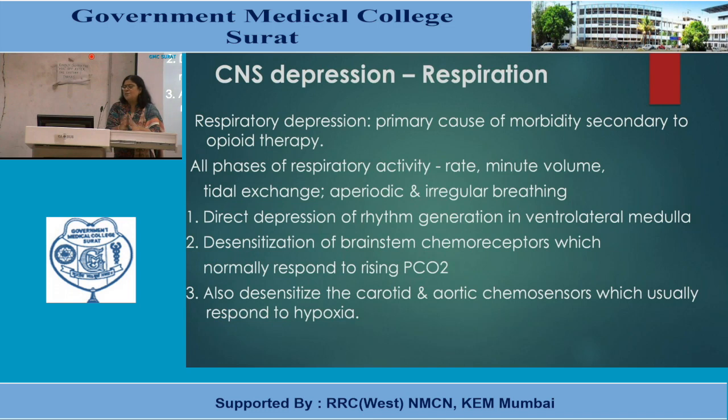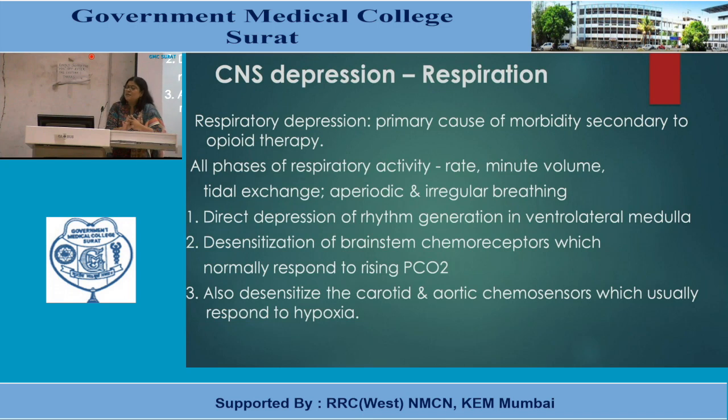Respiratory depression is the primary cause of morbidity whenever opioids are used. All phases of respiratory activity, that is rate, minute volume, tidal exchange, with aperiodic and irregular breathing, will be affected.